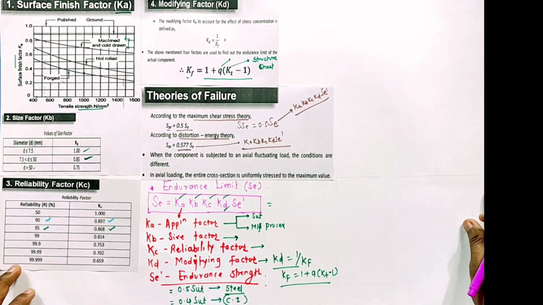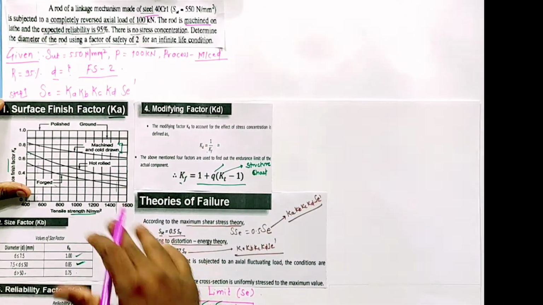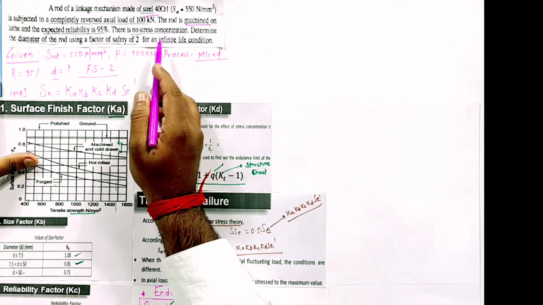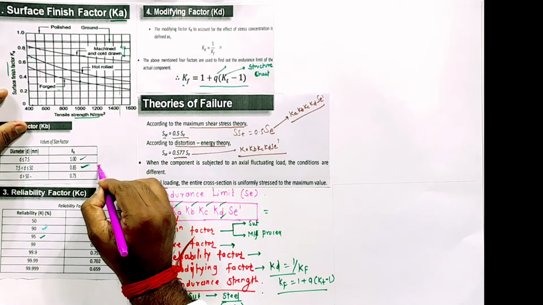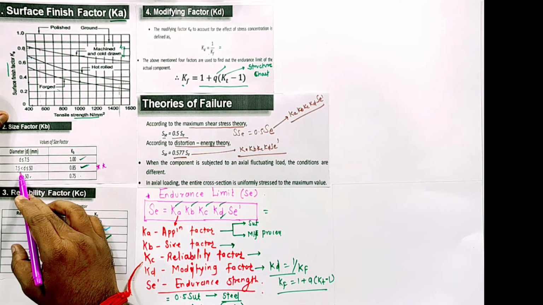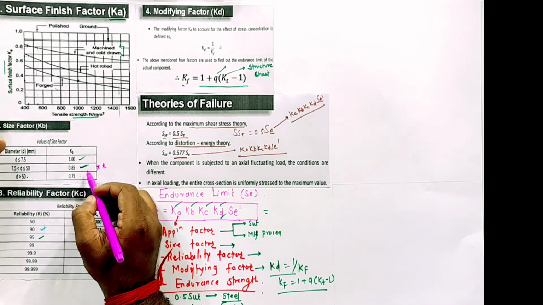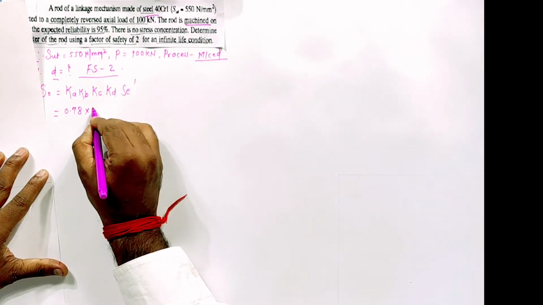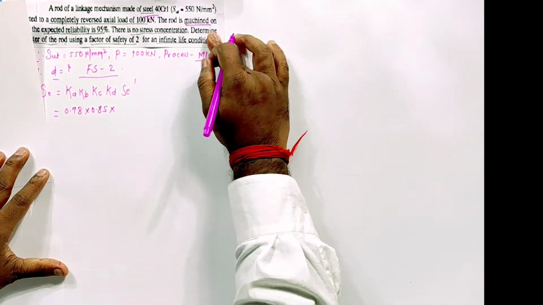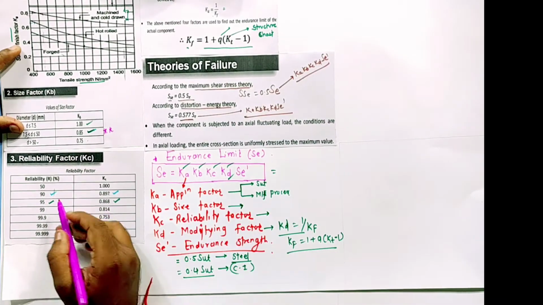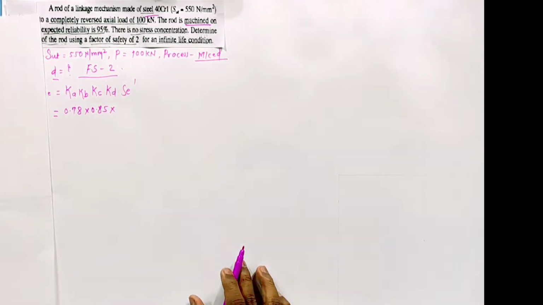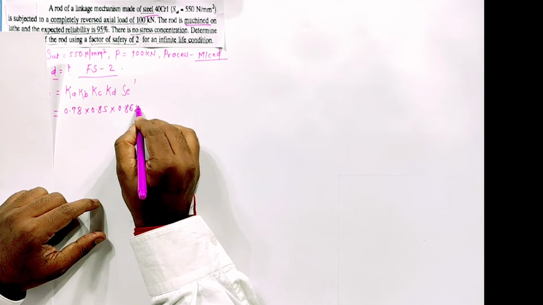So I'll write Ka 0.78 into Kb, the size factor. They have not mentioned any size in the diagram or the statement, so we'll have to assume. It is situated between 7.5 and 50, so I will assume 0.85. Then 0.85 into Kc, the reliability factor. How much reliability is given? 95%, so Kc is 0.868. Then 0.868 into Kd, the modifying factor.